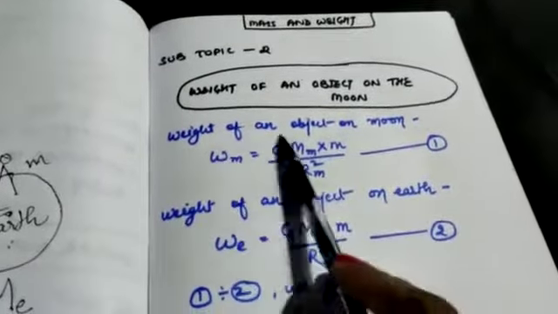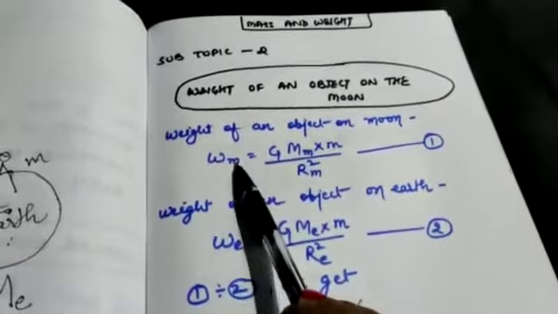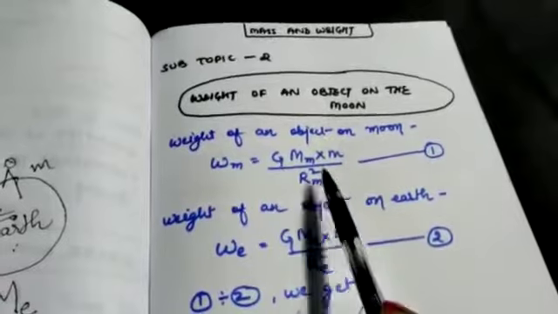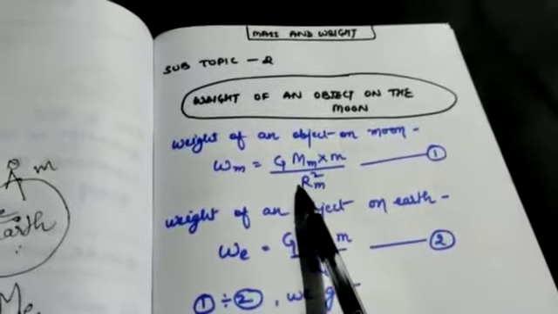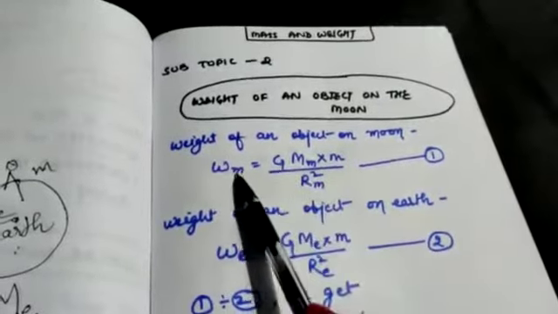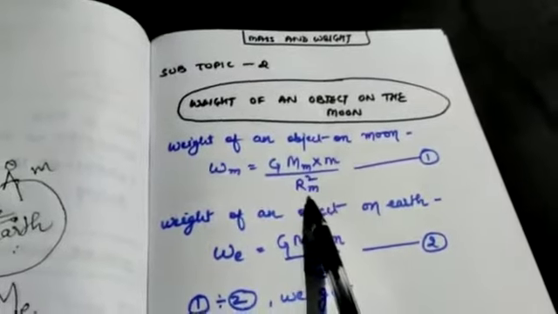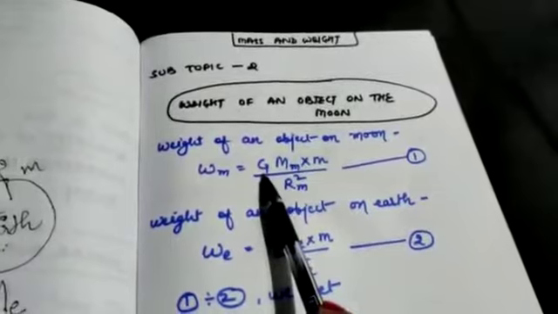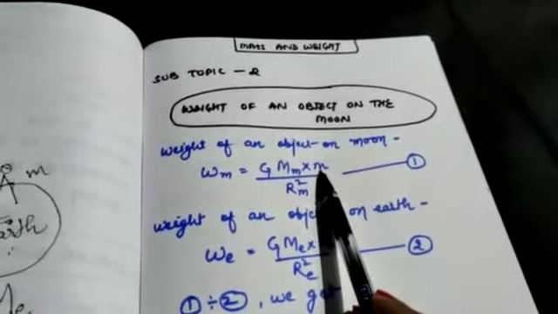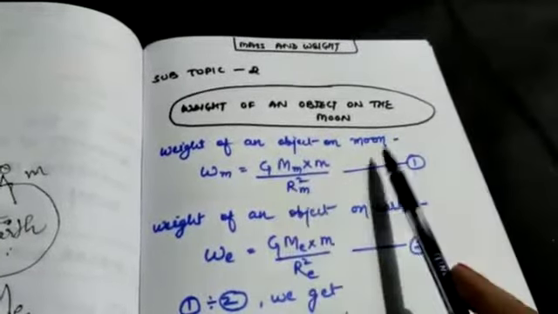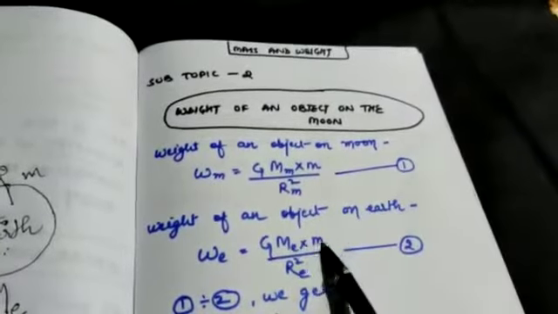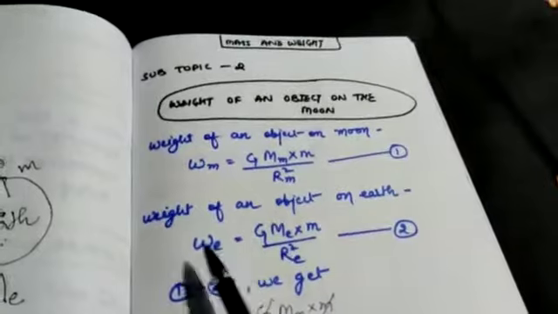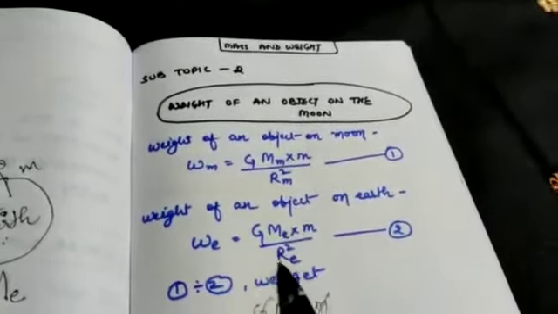So here, weight of an object on moon, where this m stands for moon: WM equals G M_m m upon R_m square. Everything else is the same, as you can see. Here we write moon, moon. G is always constant, so you will not put M or E with it. And this object is the same: the same object is present on moon, the same object is present on earth, so small m, small m. When you write with reference to earth, then it is WE, ME and RE.